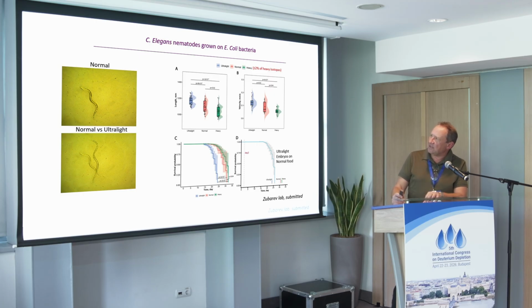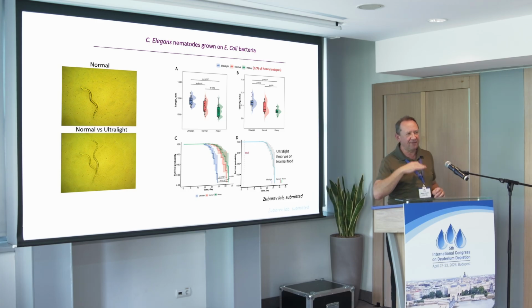And then we measured different parameters of the worm. The one thing that we were interested in is the length, and it turns out that ultralight worms are significantly larger. By significantly, I mean statistically significant, larger by 5 to 10%. And they also move faster. When they're young, they move significantly faster.